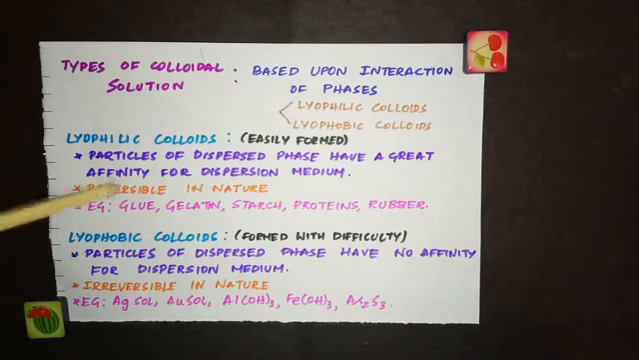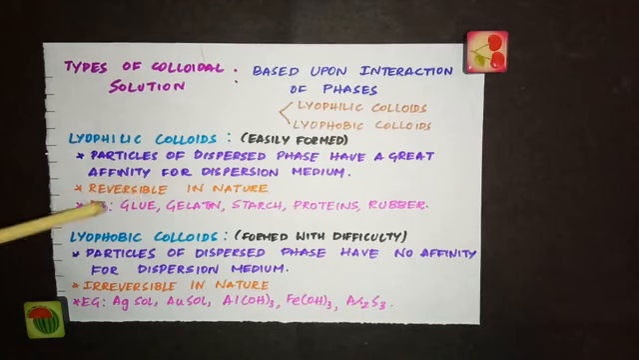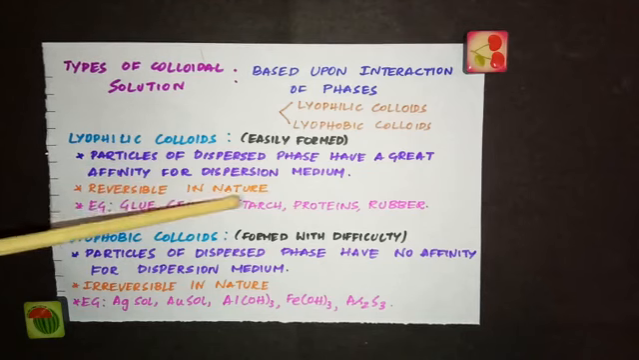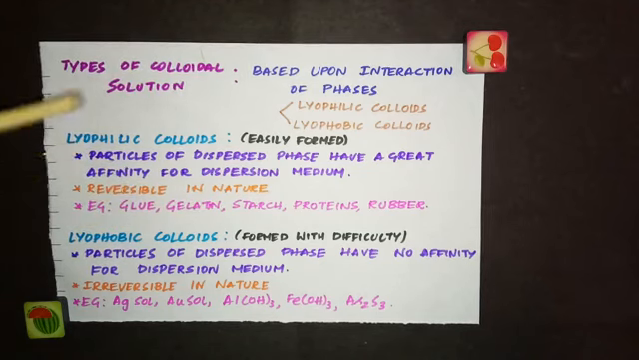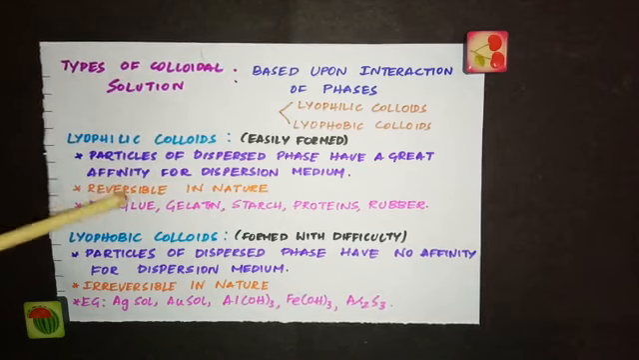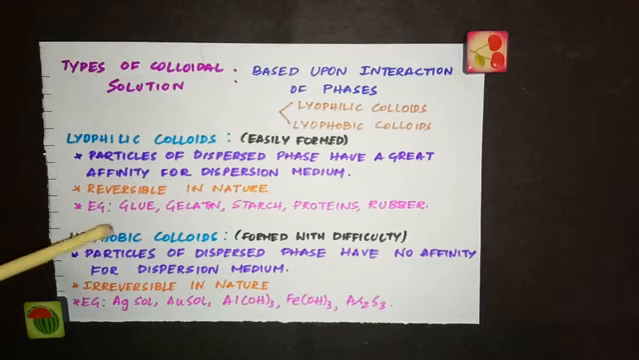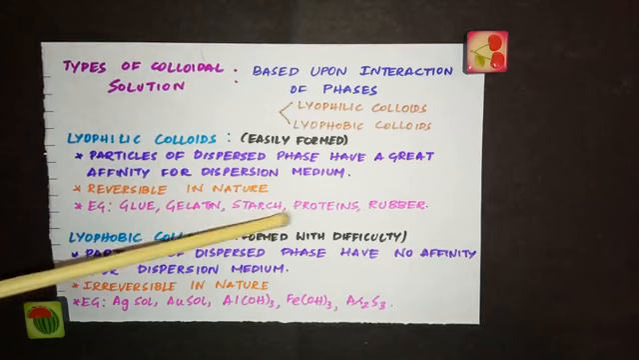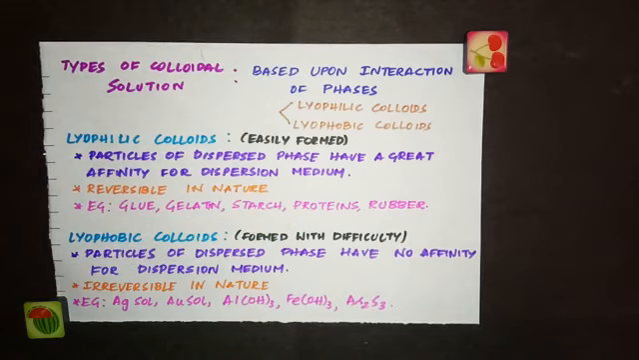So when this type of colloid is precipitated, you can again change them back to the colloidal form simply by adding dispersion medium. So we say these lyophilic colloids are reversible in nature, which means when they are changed into precipitate, they can again be changed into colloids. So we call lyophilic colloids reversible in nature. And examples of these lyophilic colloids are glue, gelatin, starch, proteins and rubber.